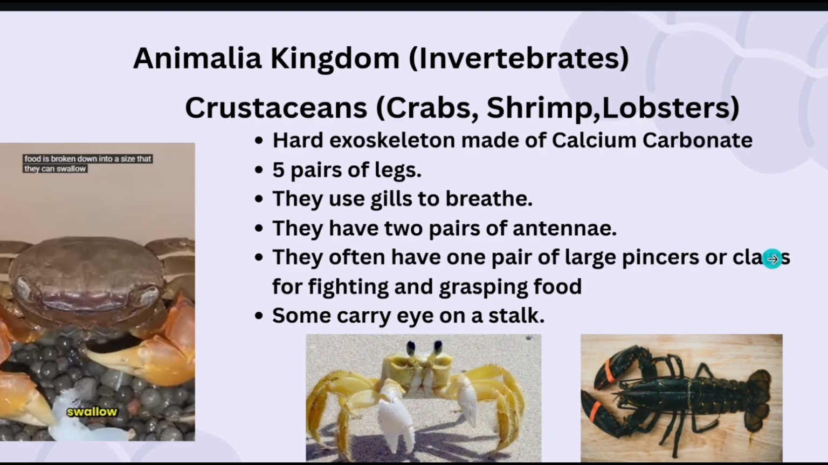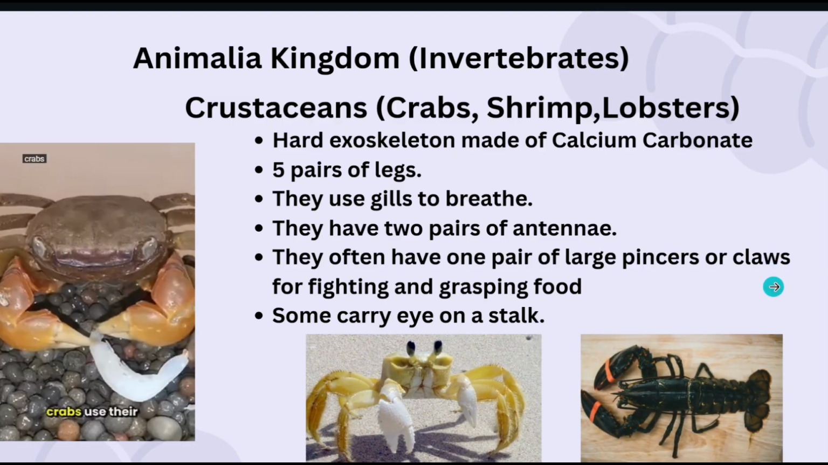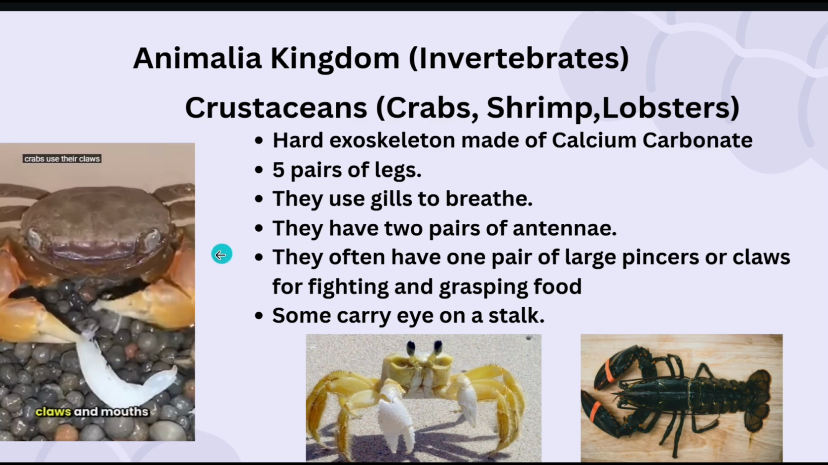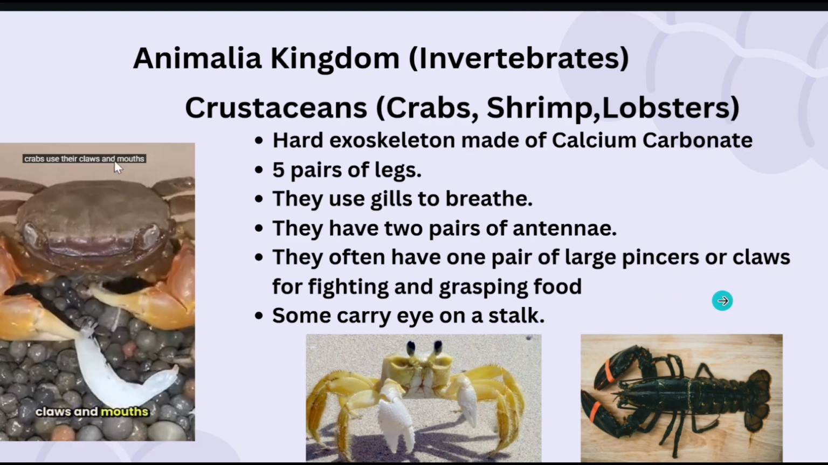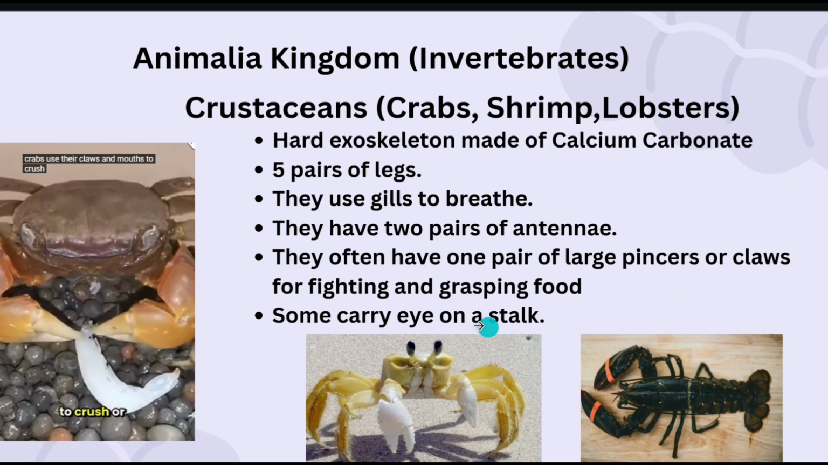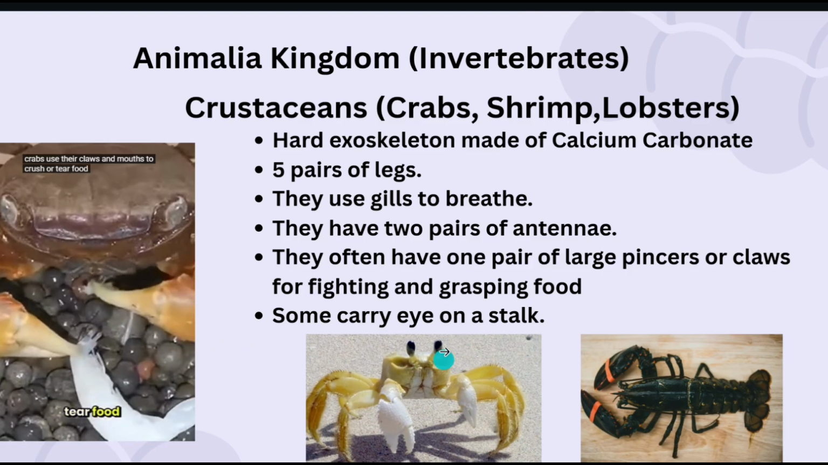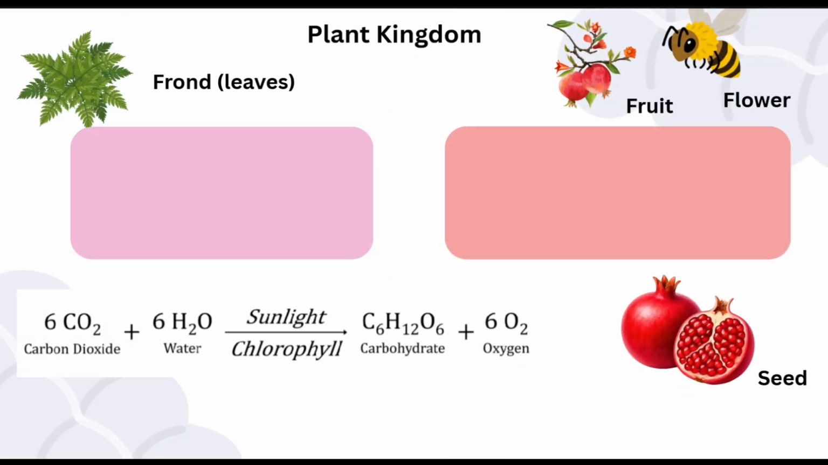Crustaceans, for example crabs and shrimp. They have a hard exoskeleton made of calcium carbonate, and 5 pairs of legs. They use gills to breathe. They have 2 pairs of antennae. They often have 1 pair of large pincers or claws for fighting and grasping food, and some carry eyes on a stalk. Next, we talk about the plant kingdom.